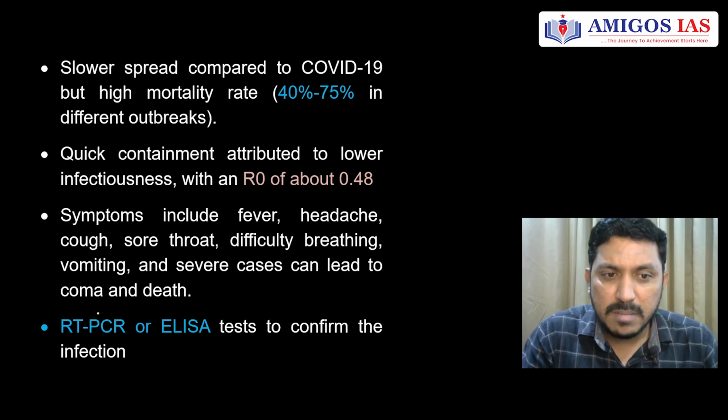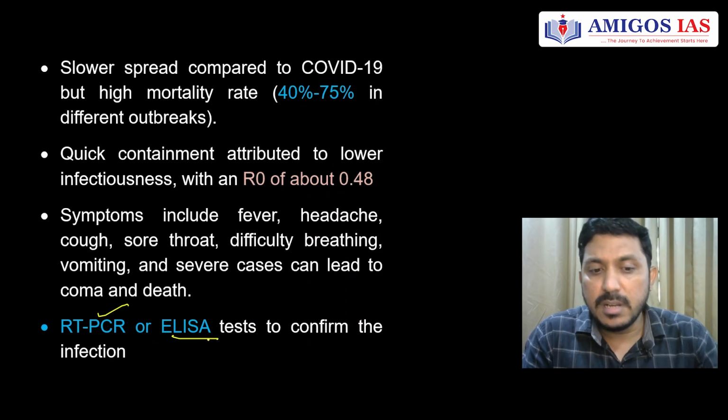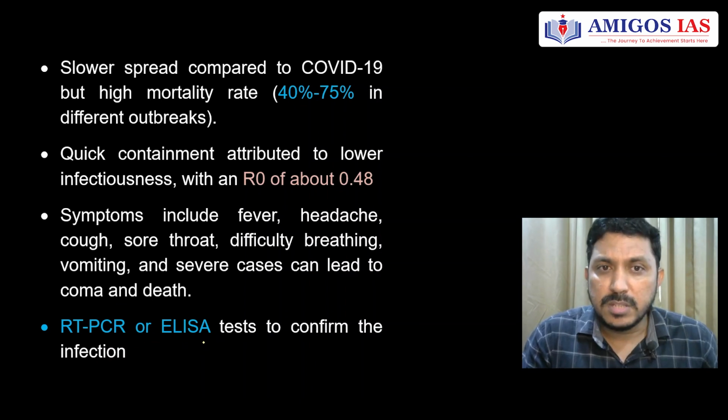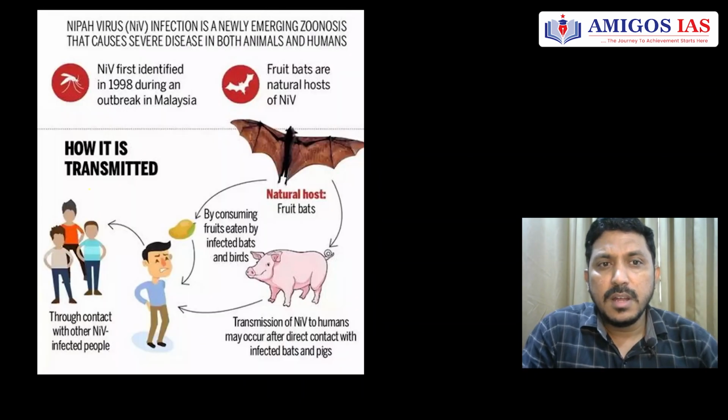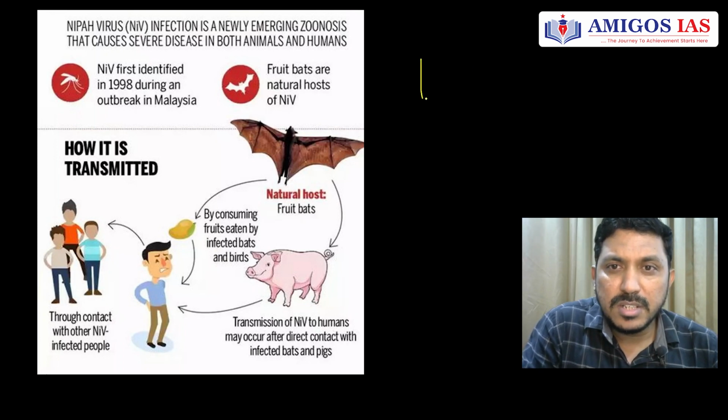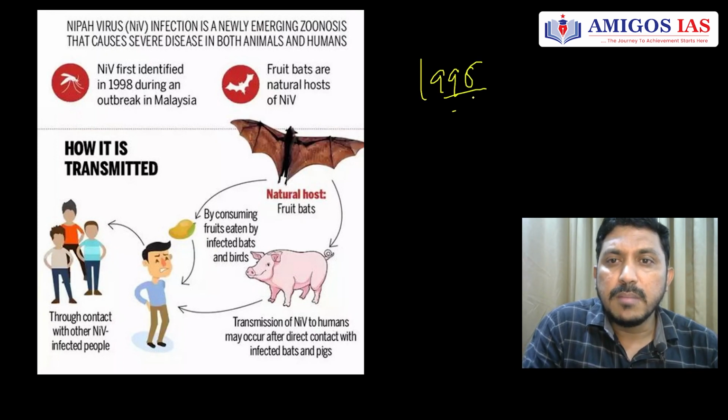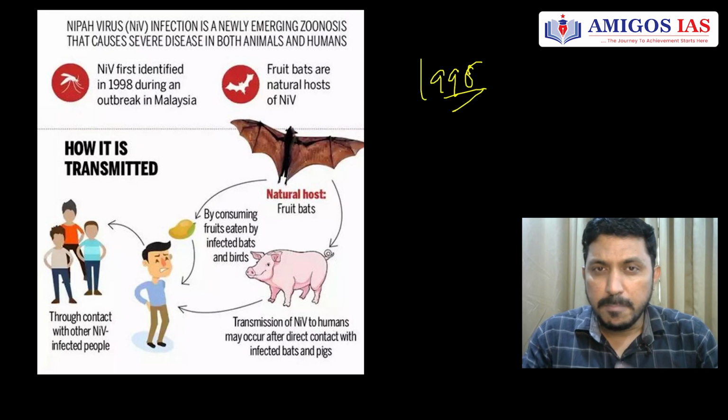What are the tests here? RT-PCR test and ELISA test have to be done to confirm the presence of the virus. If you can see the graphic here, it first came in the year 1998 to 1999 in Malaysia at the pig farms.